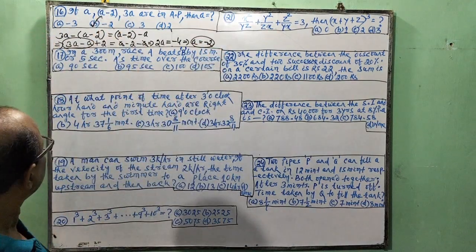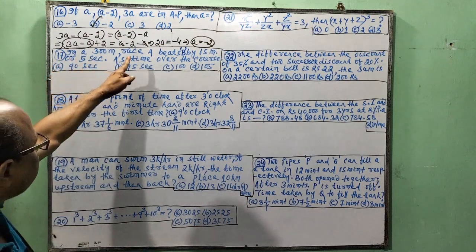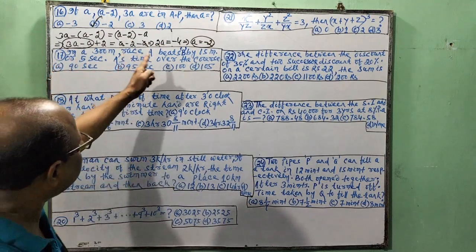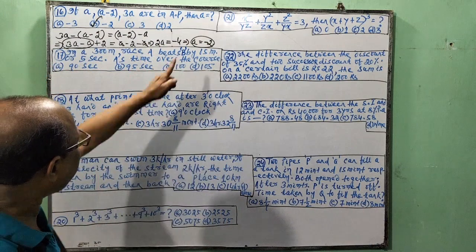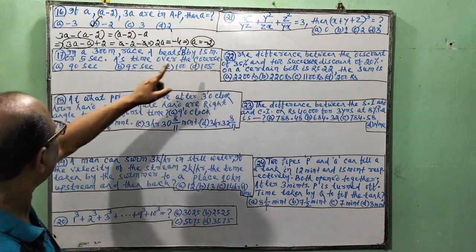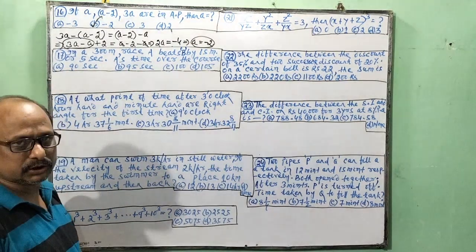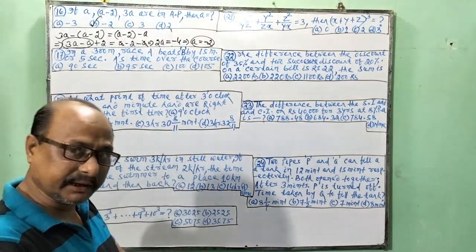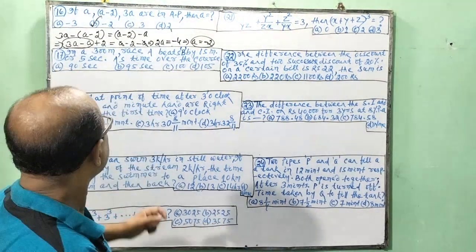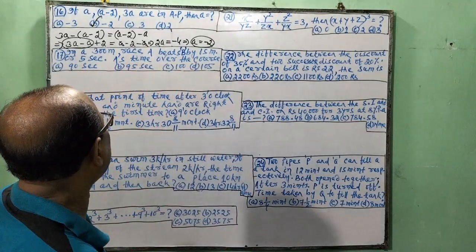Next, in a 300-meter race, A beats B by 15 meters or 5 seconds. Find A's time over the course.